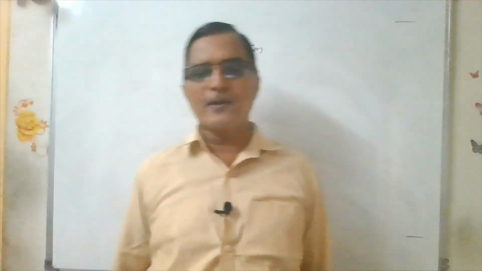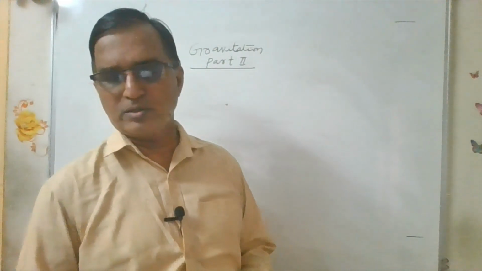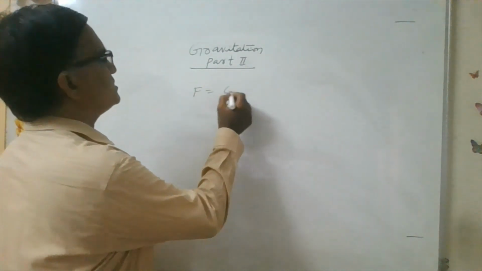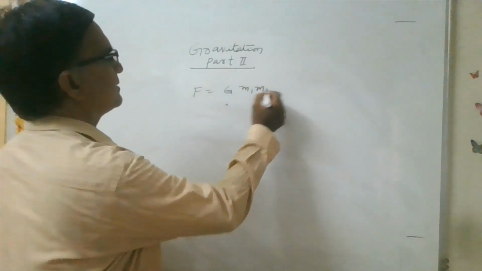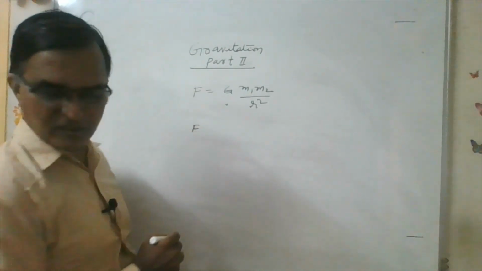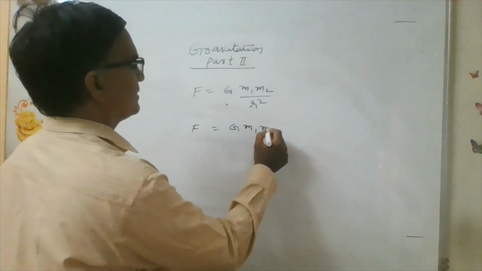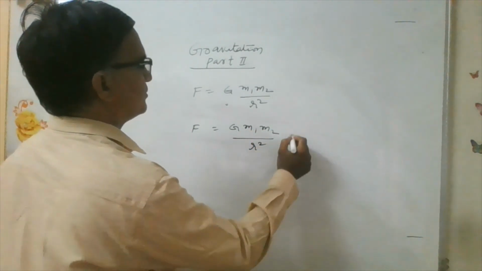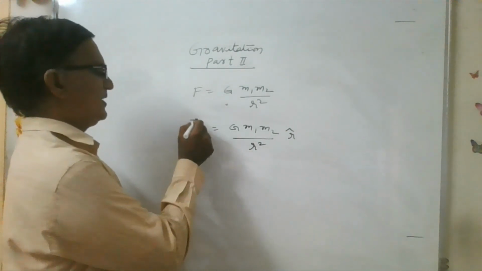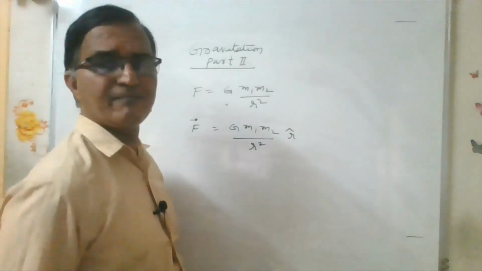Now, in this gravitation, first we have Newton's law of gravitation. We have the formula F is equal to G m1 m2 by r square. If you go for the vector form, Newton's law of gravitation in vector form will be G m1 m2 by r square into the unit vector in the direction of the given vector.